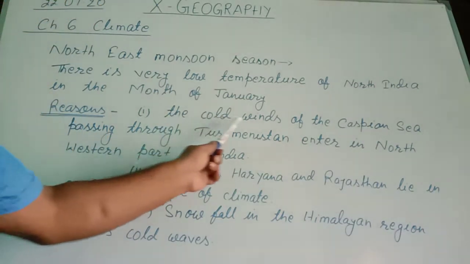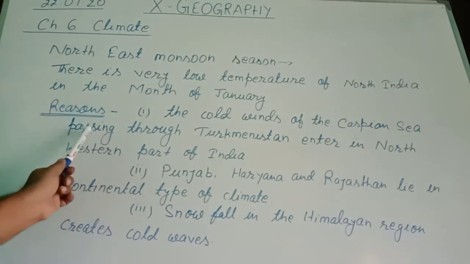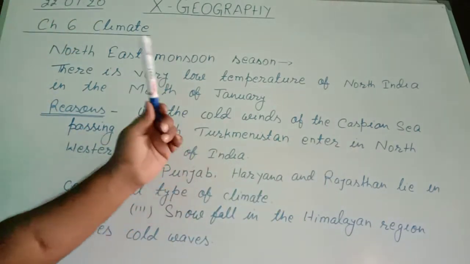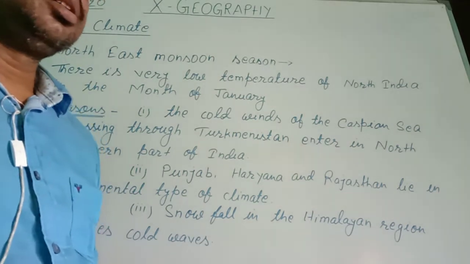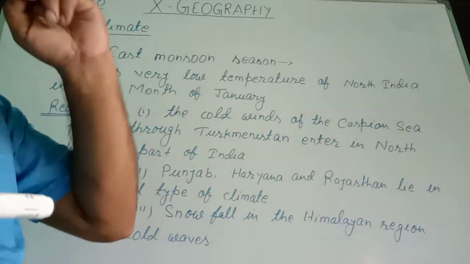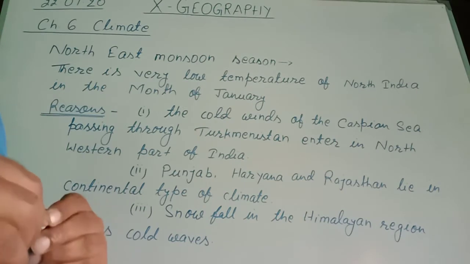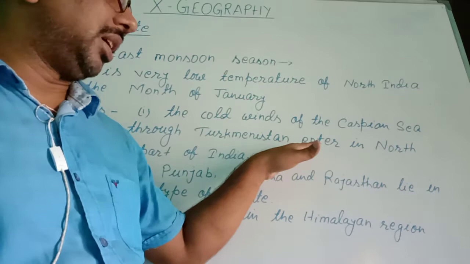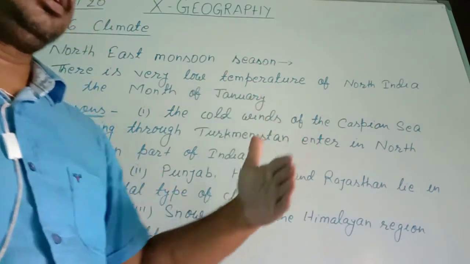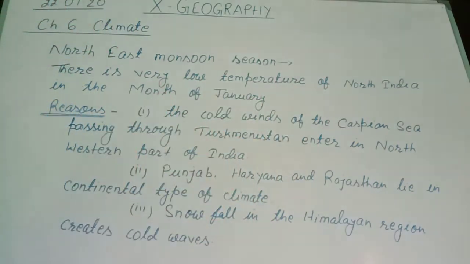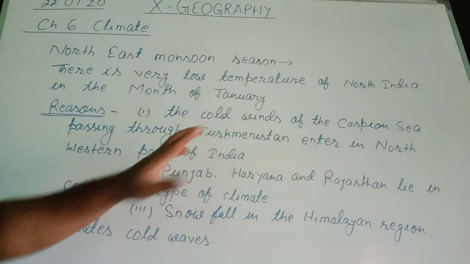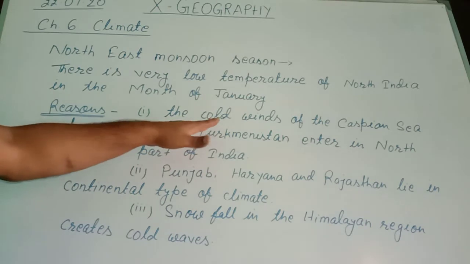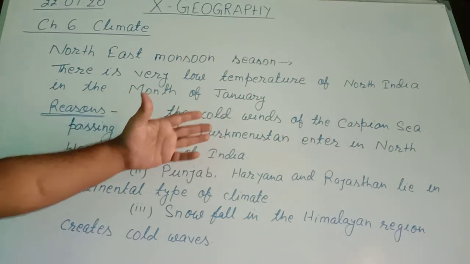So the cold winds of the Caspian Sea, passing through Turkmenistan and Afghanistan, enter the northwest region of India. First cause, since the cold wind is entering, obviously the temperature will be very less.